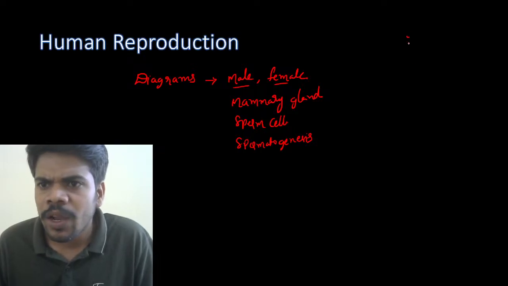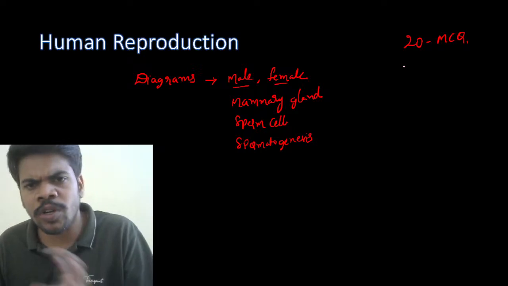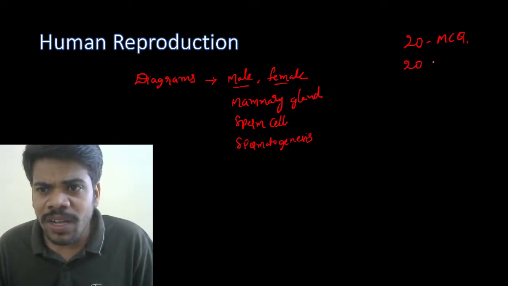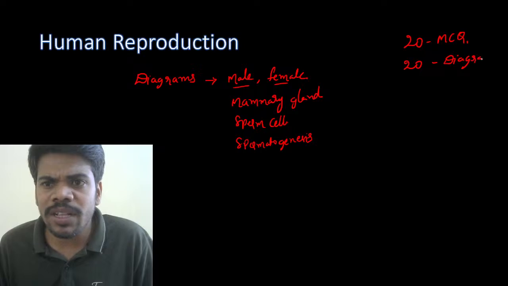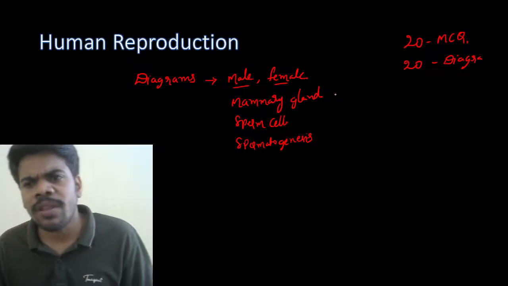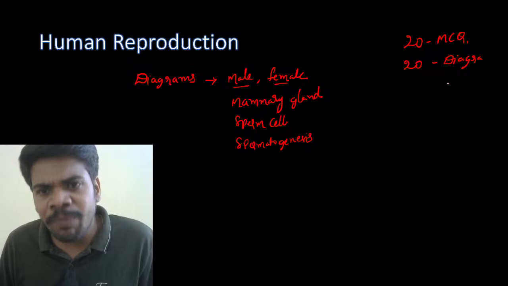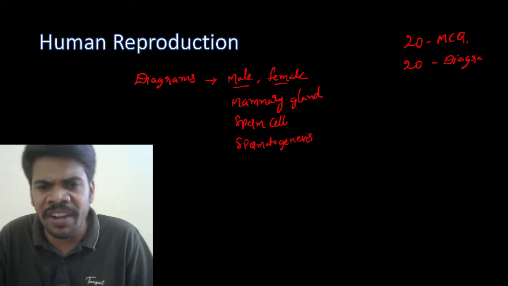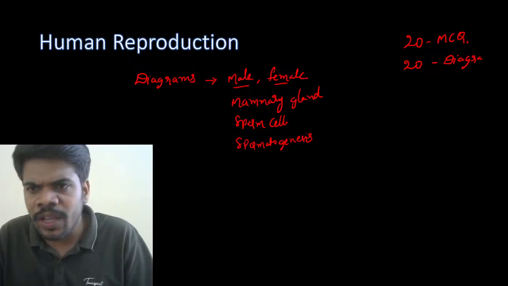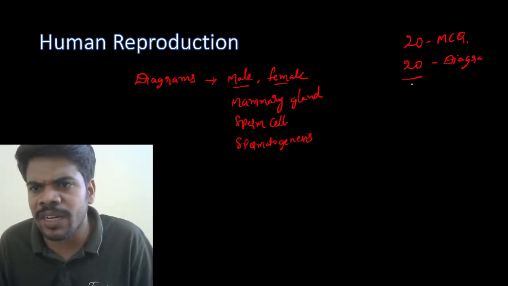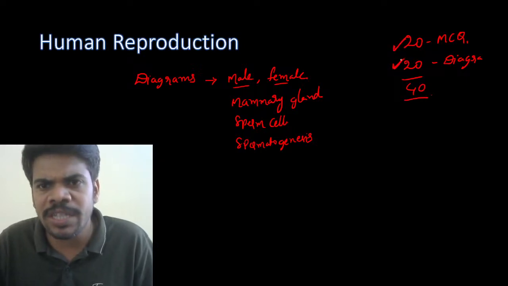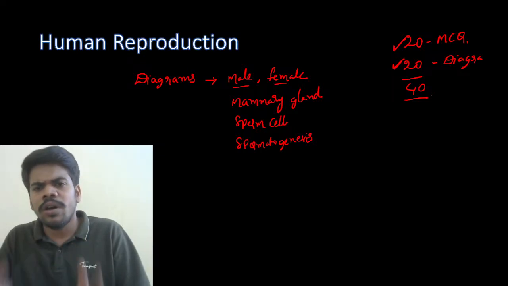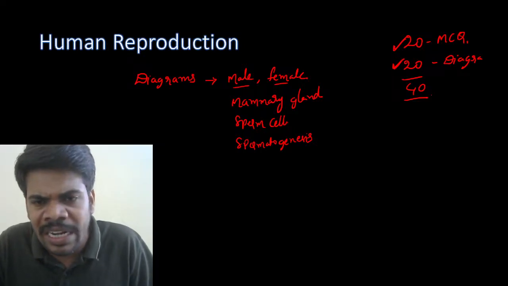How? 20 marks from the MCQs, both botany and zoology theory. 20 marks from the diagrams. Diagrams means not only the particular diagram, including schematic presentations, crosses, diagrams, all together 20 marks. Even though you do not read, you can easily get 40 marks out of 70, because 20 marks from the MCQs, 20 marks from the diagrams and schematic presentations and crosses. I'll tell you how to present the paper also with neat labeled diagrams.